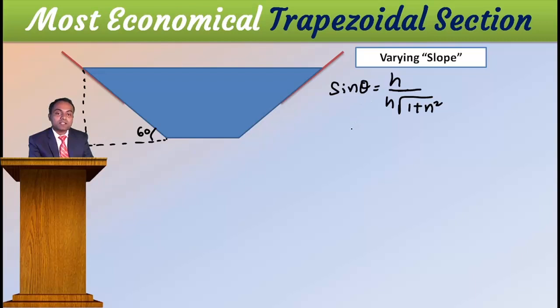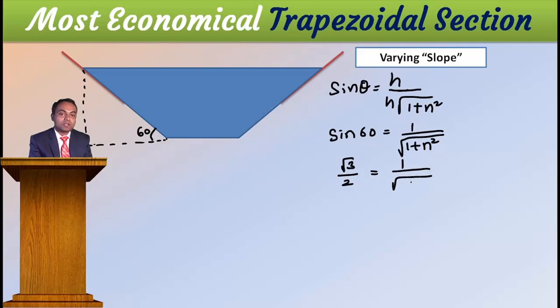Okay, then what is this theta? Sine 60, therefore sine 60 is equal to h cancel, 1 divided by square root of 1 plus n square. And what is sine 60? Sine 60 is root 3 by 2, that is root 3 by 2 is equal to 1 divided by square root of 1 plus n square.